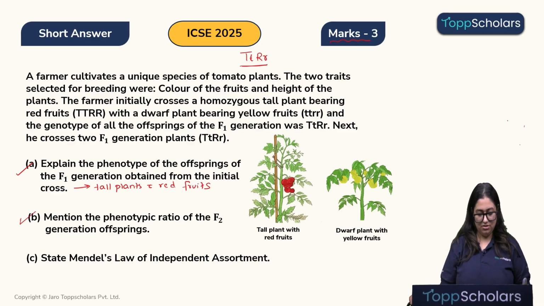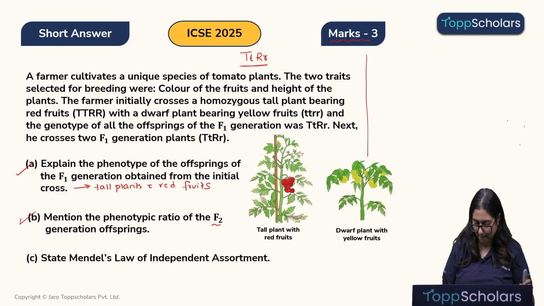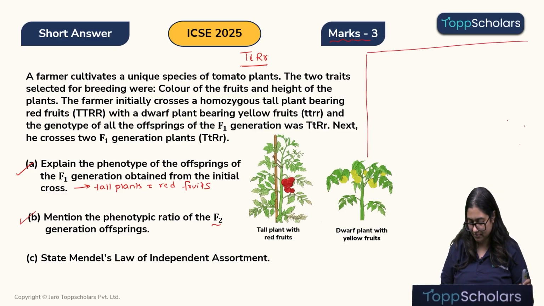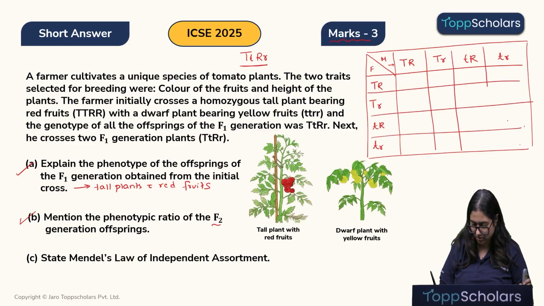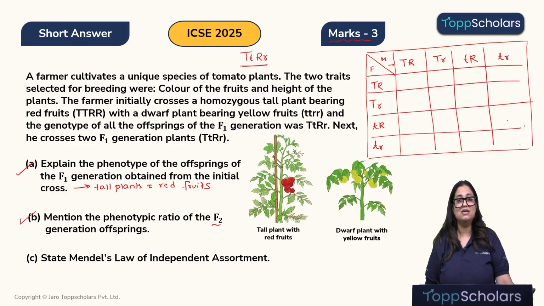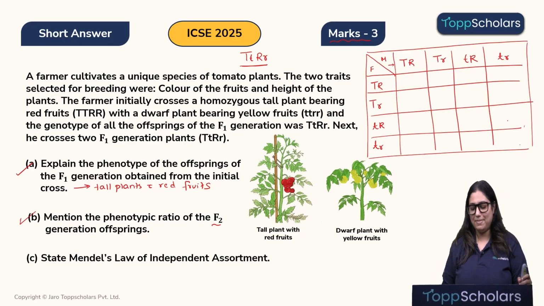Now, let us look at the second question. Mention the phenotypic ratio of the F2 generation offsprings. So, let us quickly make a Punnett square. Okay, so this will be the male gametes. We will get the following combination. Same combination we will get for the female gamete. I would urge you students to make this Punnett square along with me so that you understand this even better.